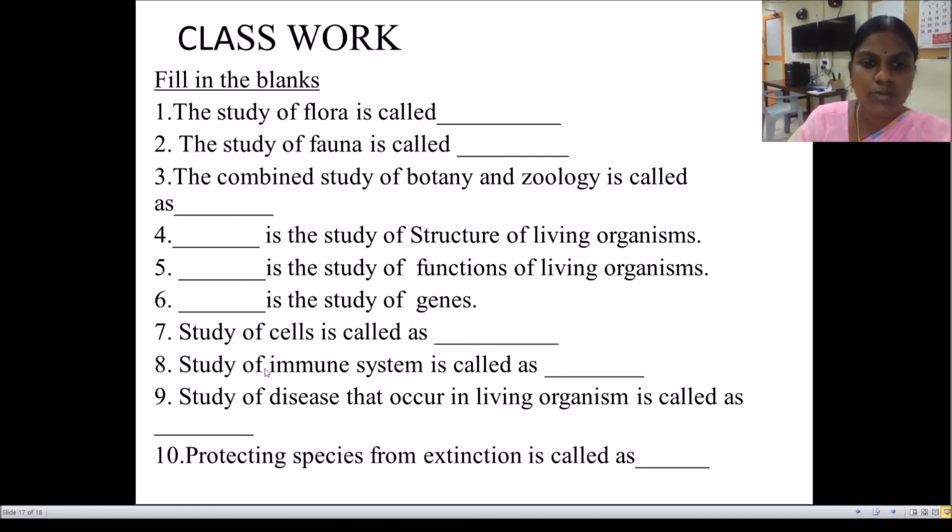Study of cells is called cytology. Study of immune system is called immunology. Study of disease that occurs in living organisms is called pathology. Protecting the species from extinction is called conservation biology.